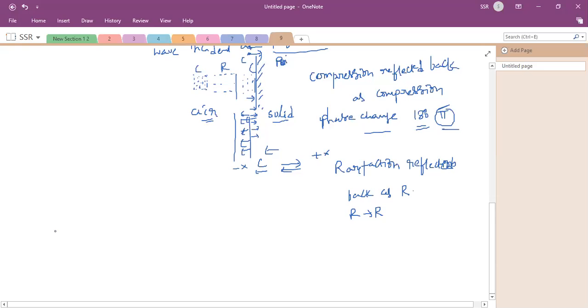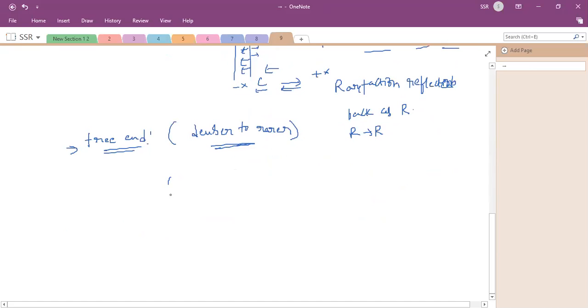Now this is about the rigid end. What about the free end? Free end, or else you can say the molecules are going from denser to rarer. Okay. So for the free end case, suppose you have a flute, or a clarinet. You are blowing a whistle so that compressions or rarefactions will be formed inside.